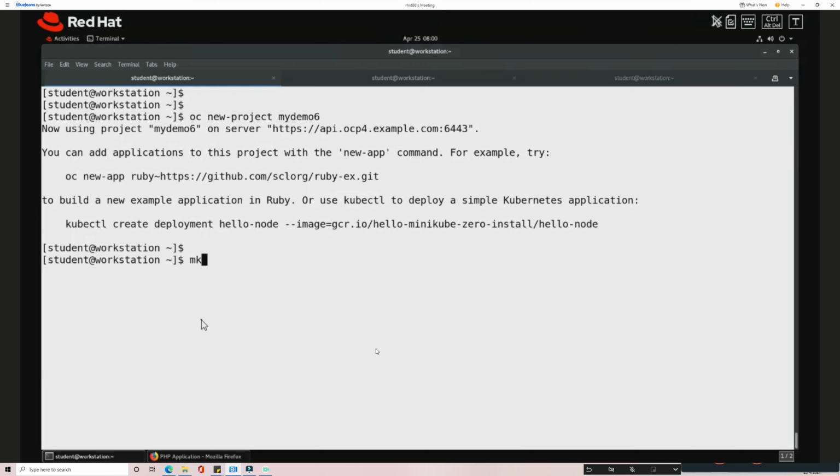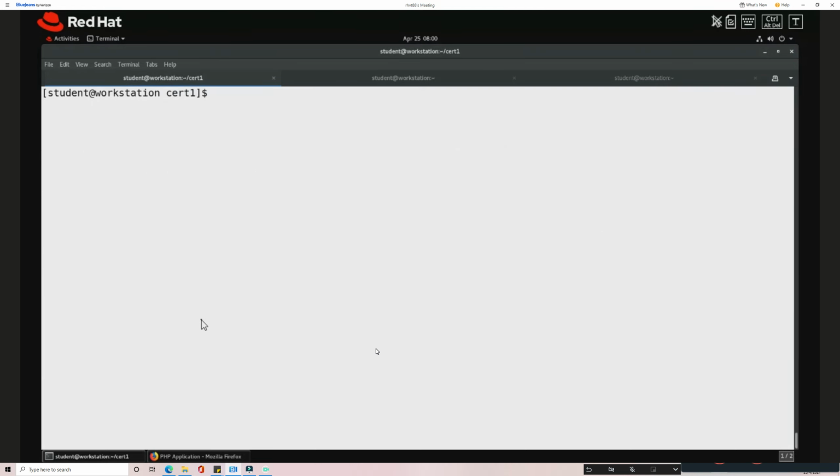Let me now create a directory in my local system, a directory called certificate 1, and get into this directory. Here, first I need to generate the private key.